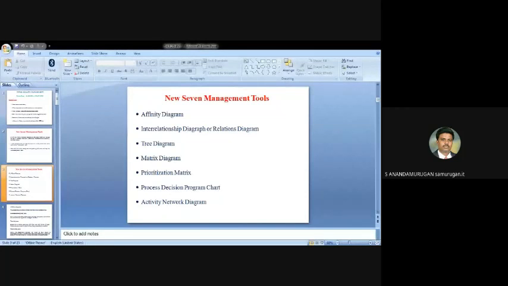Then the principles of TQM. This question may be asked for 5 marks. It may be asked as: write the principles of TQM, or write the pillars of TQM, or what are the 6 important concepts of TQM.